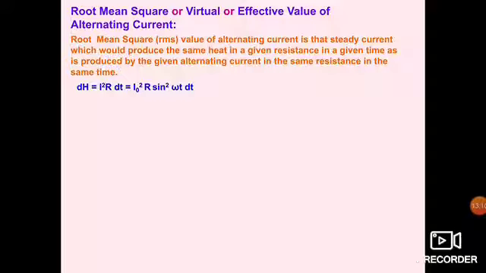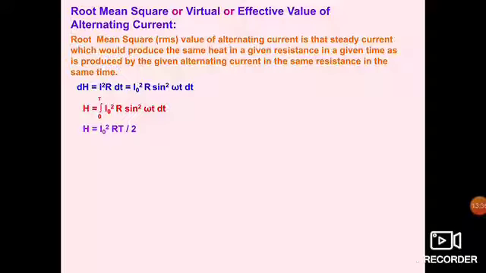So we have assumed that a small amount of heat energy is produced in time dt. So dH is written as I squared R dt. We all know this relation between heat energy, current and resistance. I is I naught, so dH is I naught squared R sin squared omega t dt. Now to calculate the complete heat energy, we have to integrate from 0 to T. Why have I taken T? Because we are considering the complete time period.